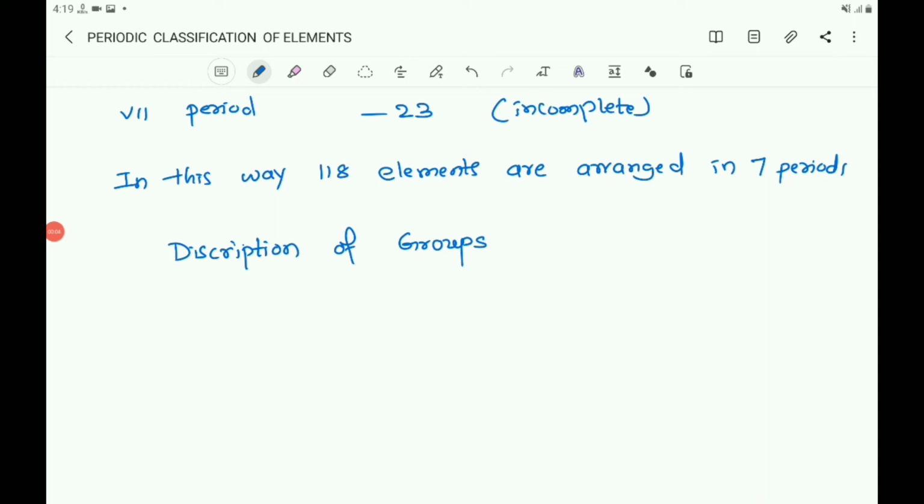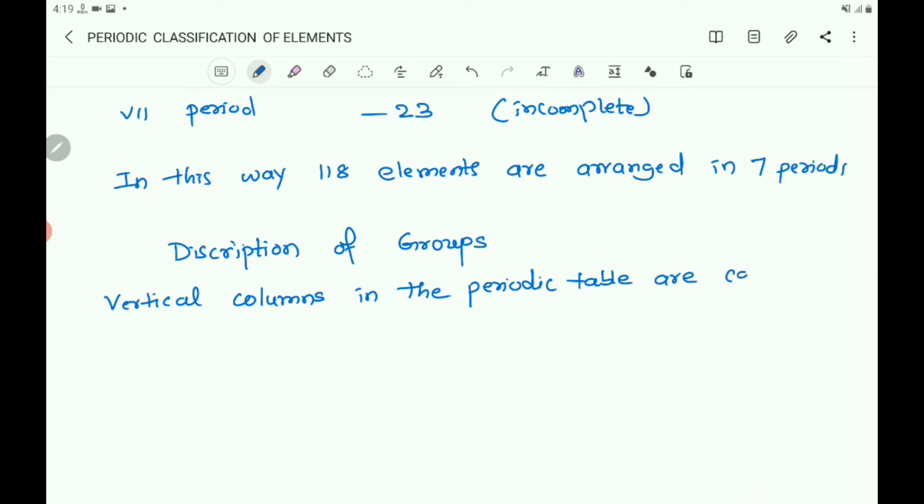Vertical columns in the periodic table are called as groups.